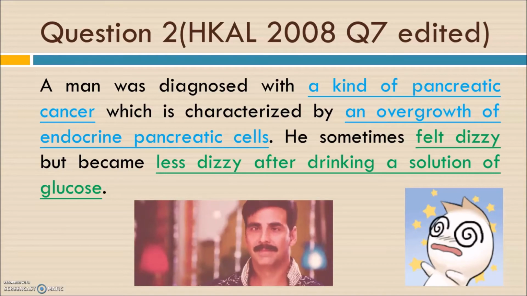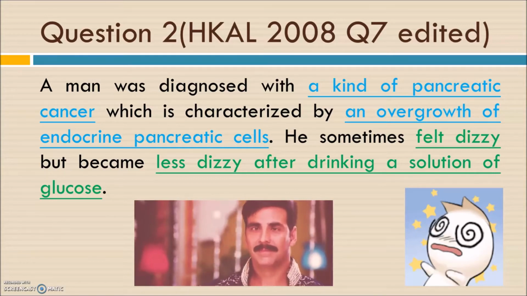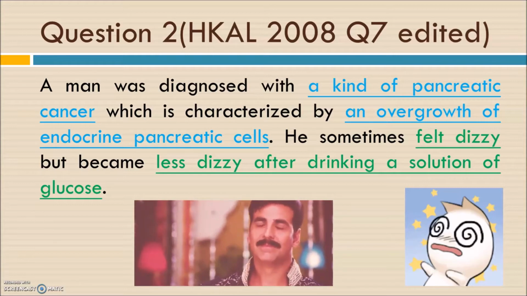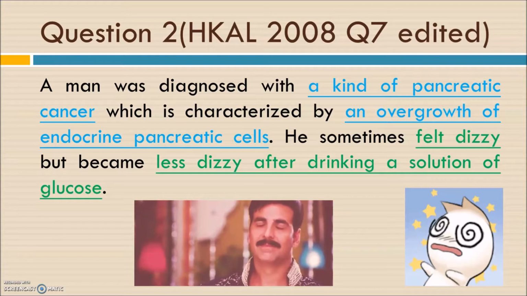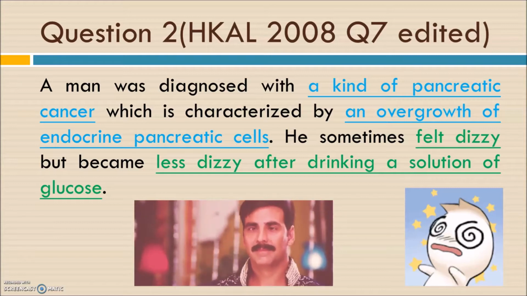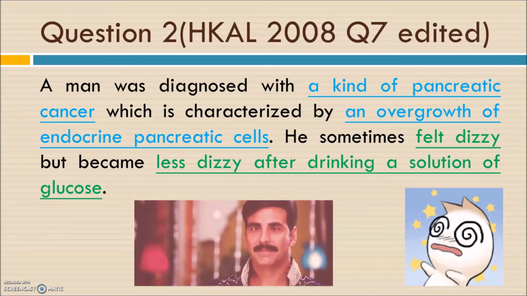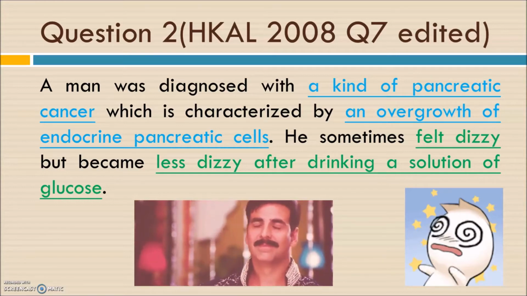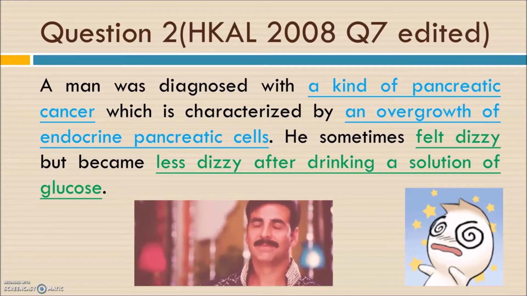So for question 2, it says that a man was diagnosed with a kind of pancreatic cancer. Actually the cancer is an overgrowth of the endocrine pancreatic cells. So a lot of pancreatic cells that can secrete hormone are growing out of control. That's why he sometimes felt dizzy.